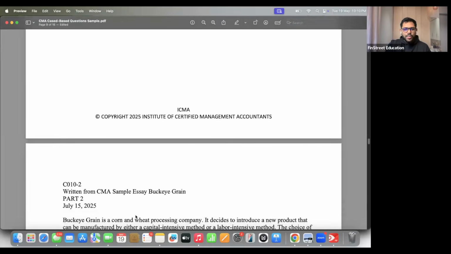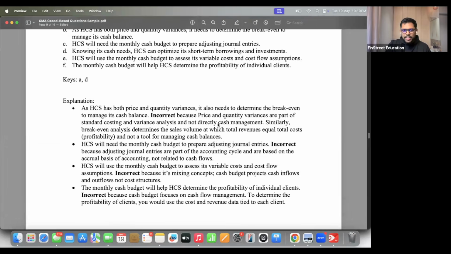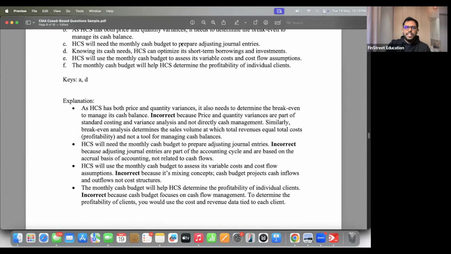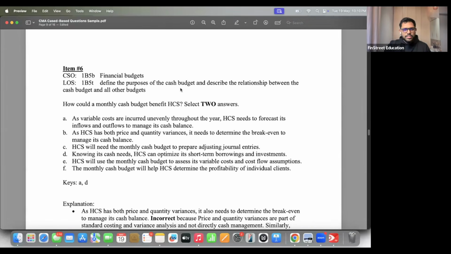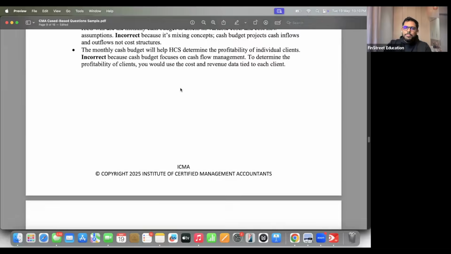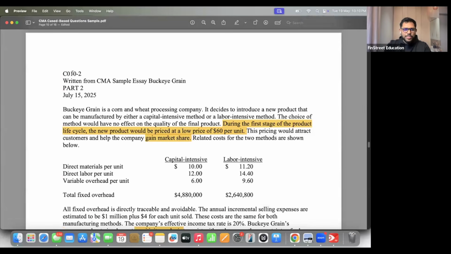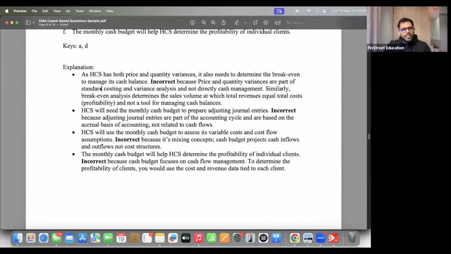I am happy that almost all of you have given the correct answers. Let me see if there are any different answers. All answers are A and D. Last call. Any query, any question, any doubt regarding this? No? Okay. This brings us to the end of the sample booklet. The question after this is from CMA part 2. So not relevant for you guys.